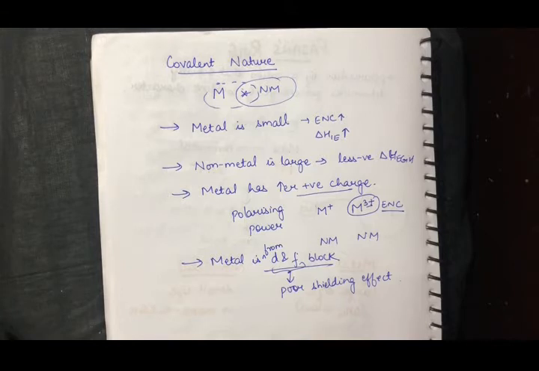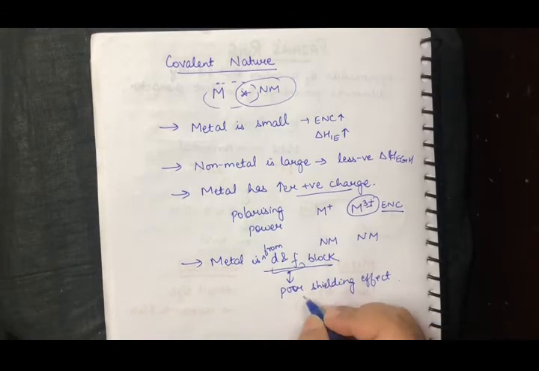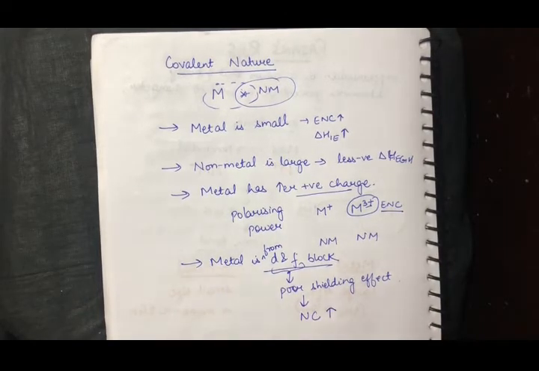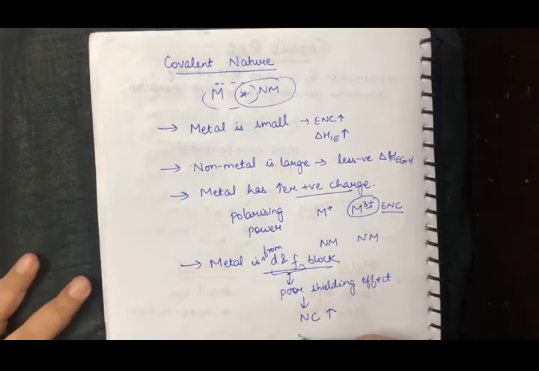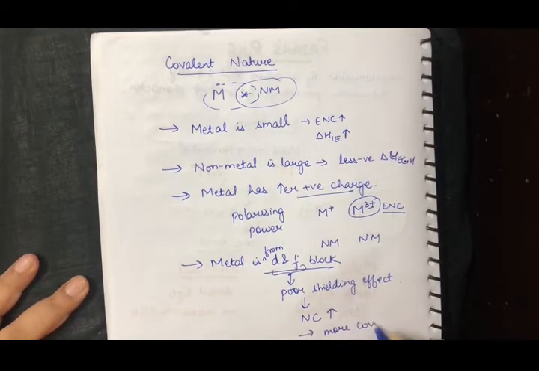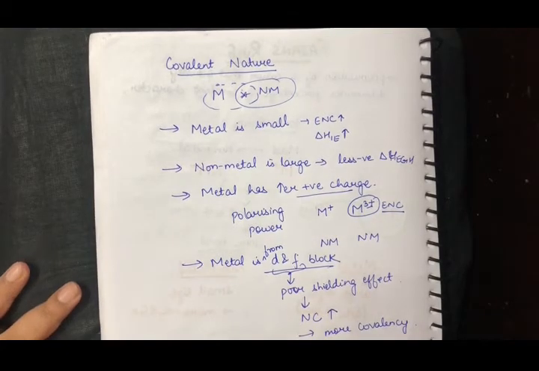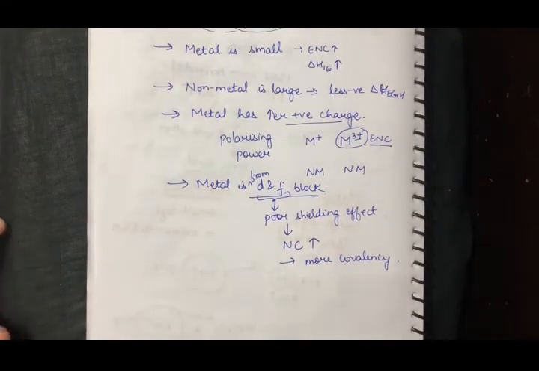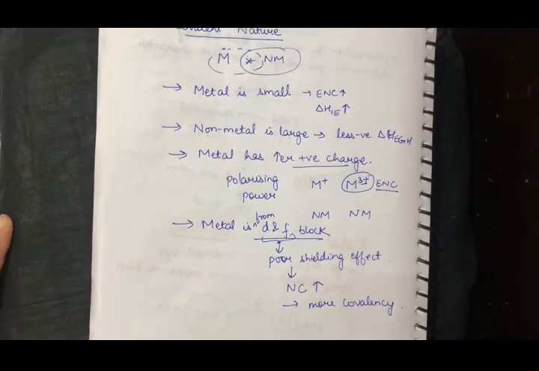Now D and F are very poor shielding, so that is why they are not able to shield the outermost electron from the nucleus. So the effective nuclear charge is very high. So if the effective nuclear charge is high, there is more covalency. अगर इफेक्टिव न्यूक्लियर चार्ज बहुत ज़्यादा होगा तो वो उतना ही नॉन मेटल को अपनी तरफ खींच पाएगा, और अगर वो खींच पाएगा तो वो कोवलेंट कैरेक्टर शो करेगा. So these were the conditions that if are fulfilled, I can say that the covalency is existing, and you can also compare the covalency between the two different compounds that are formed.